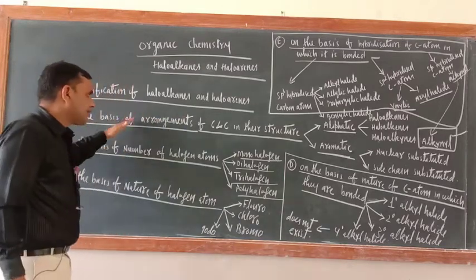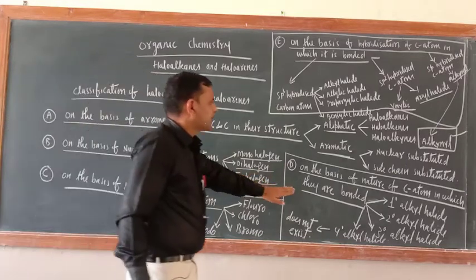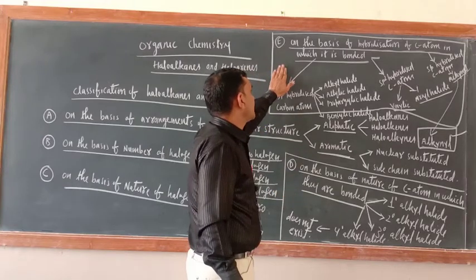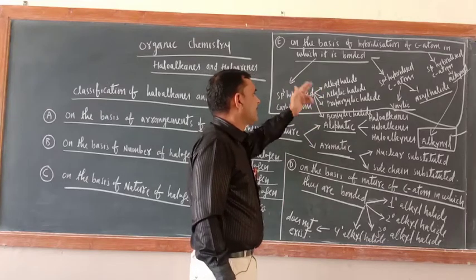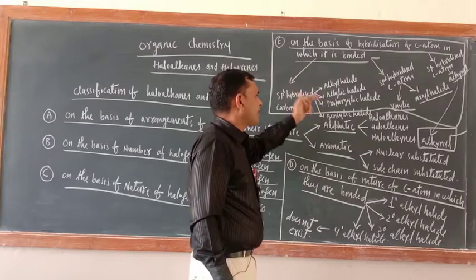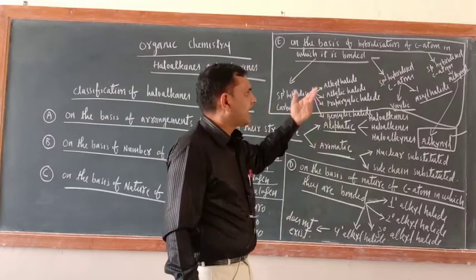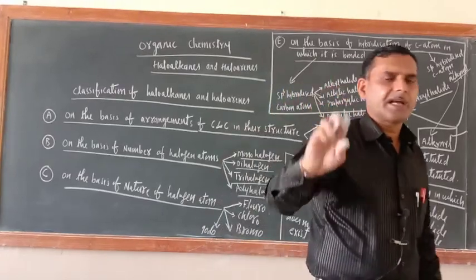Once again, the first three you are very much familiar with. Only D and E are important, especially E is very important. When they will be known as alkylic, allylic, propargylic, benzylic, vinylic, aryl halide and alkynyl halide, one by one I will take and explain to you.